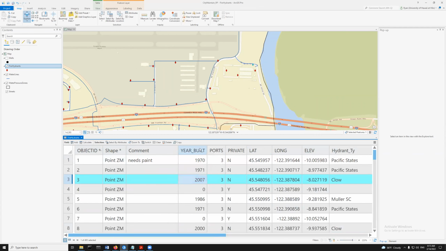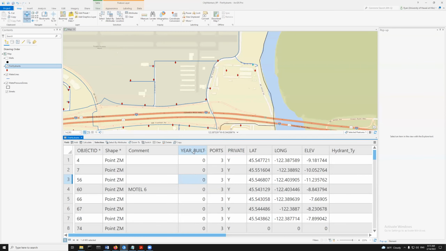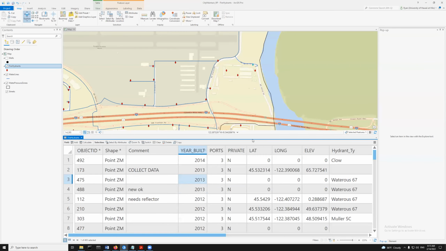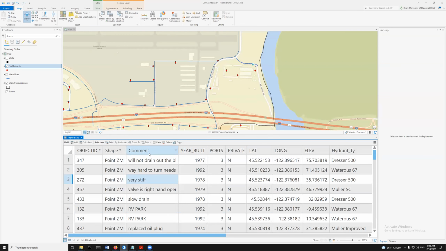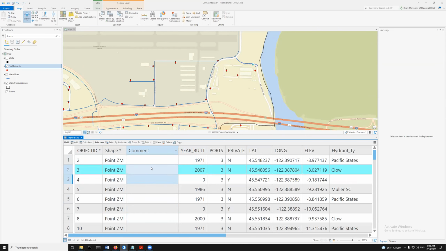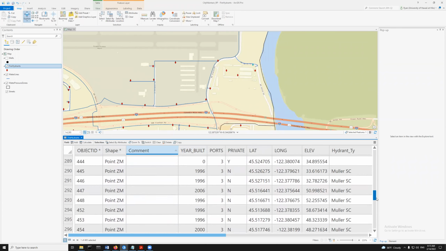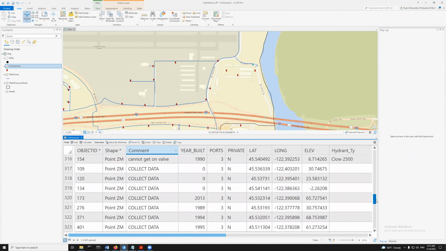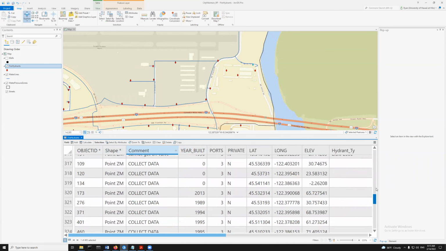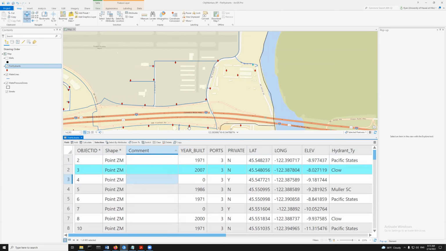And so one of these columns, right, is the year built. And again, if you click on something, it'll go in alphabetical order or numerical order. So these are the comments, so these are the W's, and it's very stiff. And then if I double click again, I'm down to no comments until they start to come in like alphabetical order, I imagine. So now we're into, you know, collect data. I don't know what this means. Collect data, dog pound, whatever, right? There's comments of the person who was working on this fire hydrant.